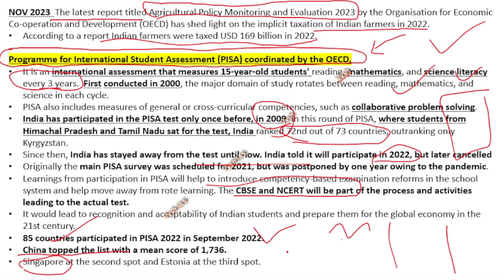So next we will wait and see, maybe in 2024 or 25 the next PISA test will happen, and whether India is participating or not. As of now, India is not participating, and that is one reason for you to study it, because UPSC may ask exactly that, like India's rank, or India's latest rank, something to confuse you. And it is conducted by the OECD. So this is the overall learning of the OECD.